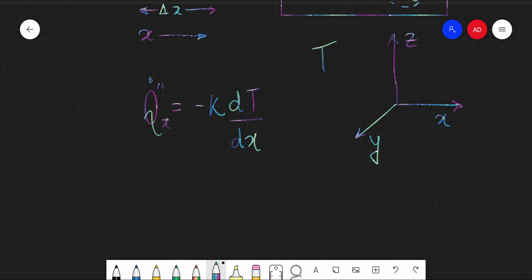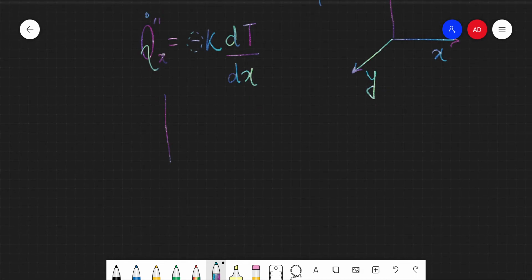Now the negative symbol, the negative sign essentially signifies that heat transfer will always be in the direction of negative temperature gradient, right? So we define gradient as, if this is a point and this is a point where this is x2 y2 and this is x1 y1, right?